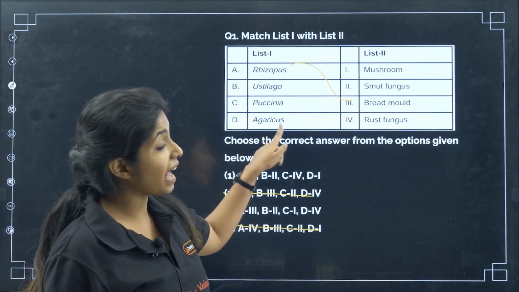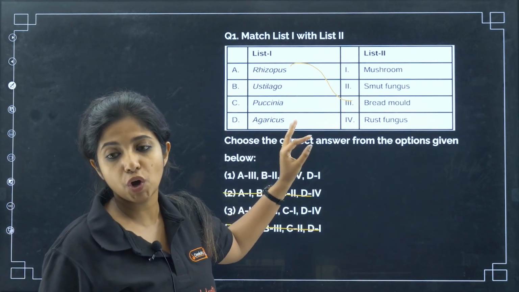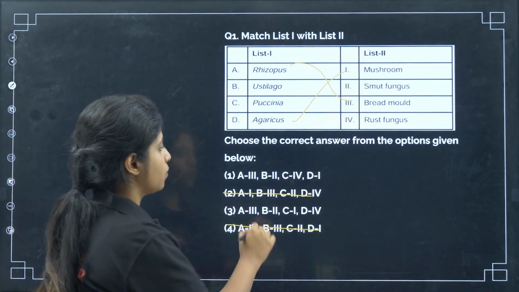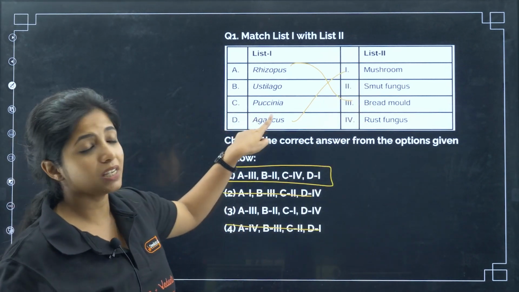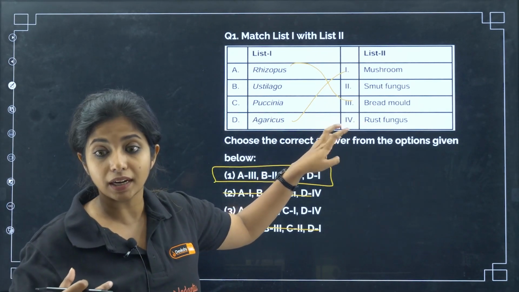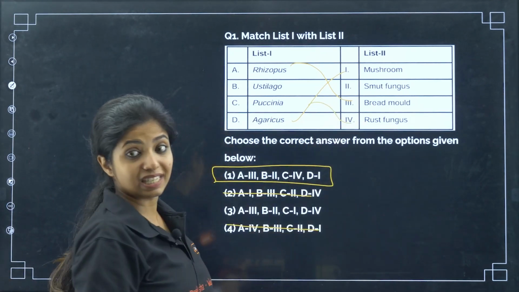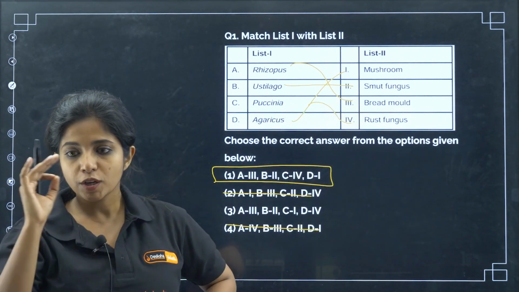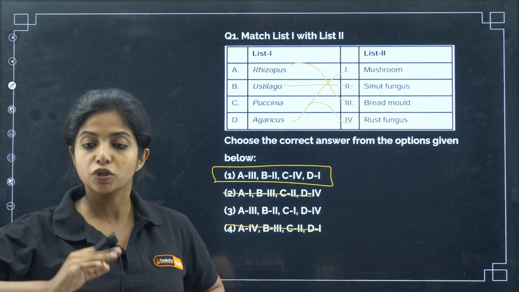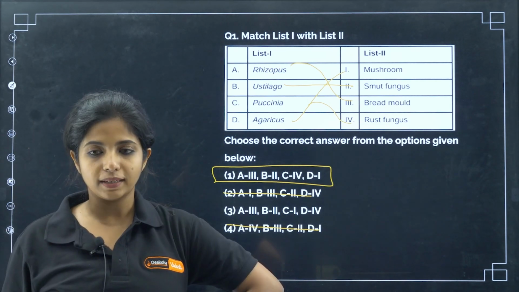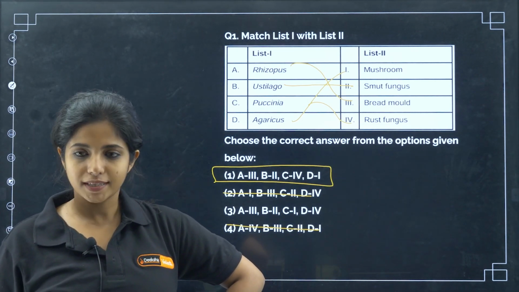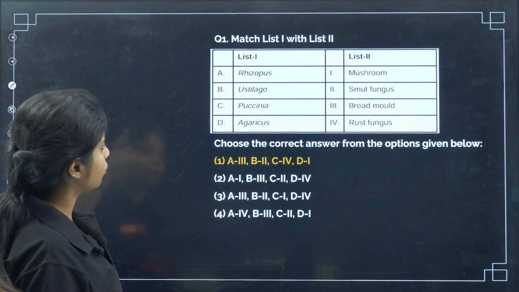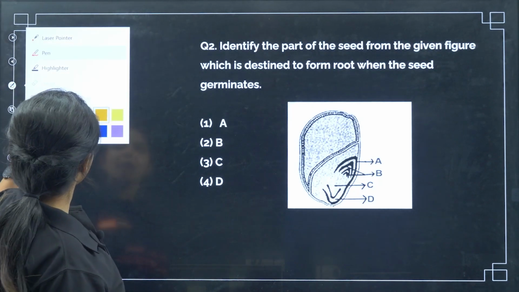Now going ahead. Agaricus, my dear children, I'm pretty sure it is known as mushroom. So D goes with 1. I just have 1 option, and with that I get the answer as well. Puccinia is something that causes rust. That is known as rust fungus as well. It causes diseases in plants. And Cystilago is known as smut fungus. So we have to solve questions within 60 seconds. That is how you have to train yourself for the examination. Now going ahead with the next question.